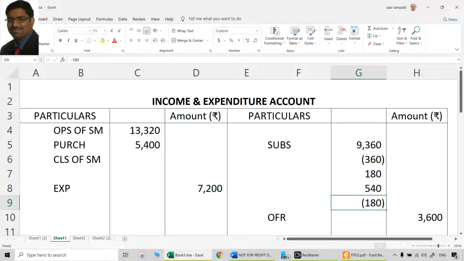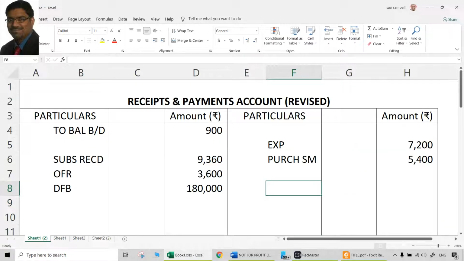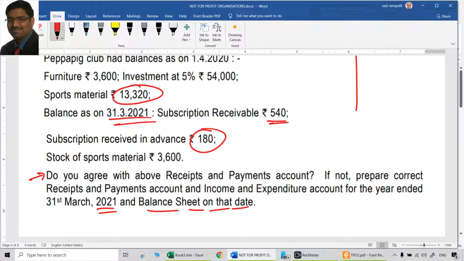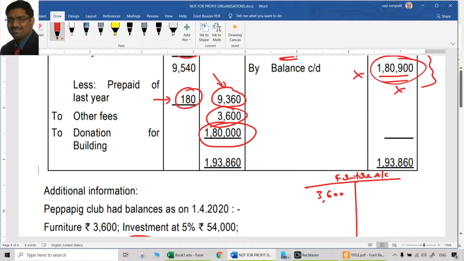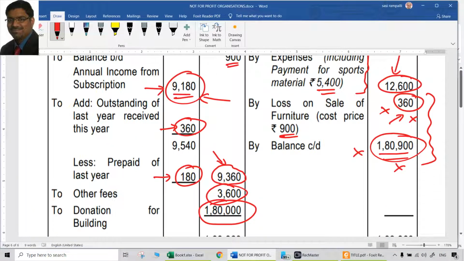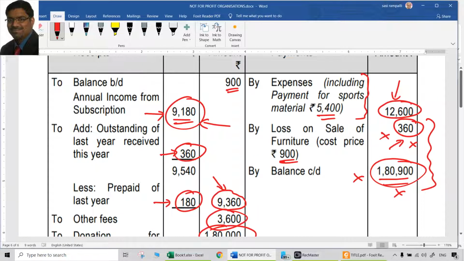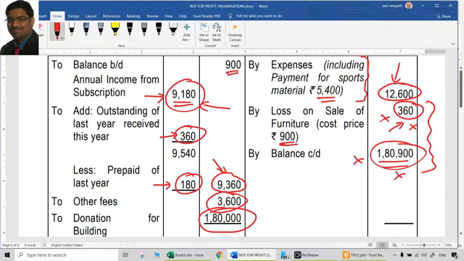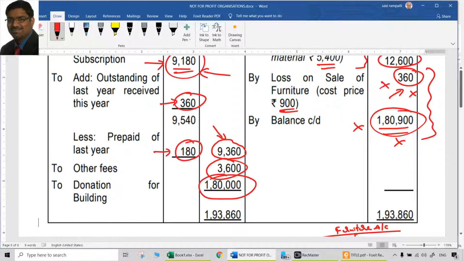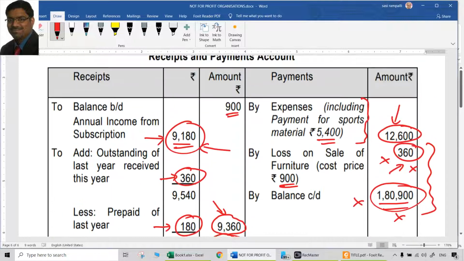But one problem is there. This then 9,360 itself will be wrong. Why? Because this subscriptions received in advance is not treated in the receipts and payments account. That is one more mistake. They did not treat it at all. See, when outstanding of last year received this year, it's okay. That should be taken. That is taken. Prepaid of last year is reduced from 9,180. That is also okay. 9,360, we thought that that is the income, that is the amount of subscriptions received.